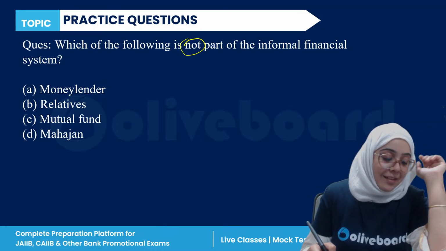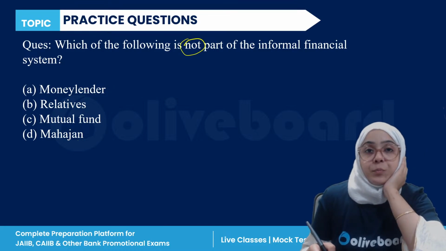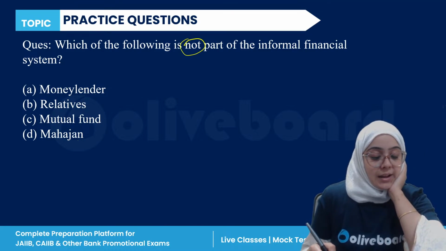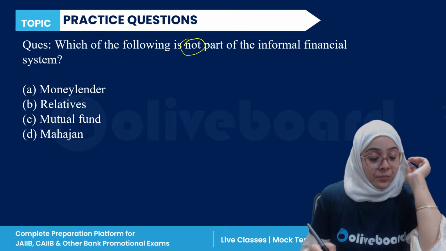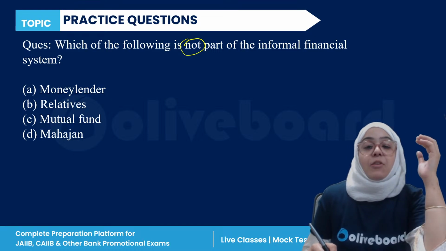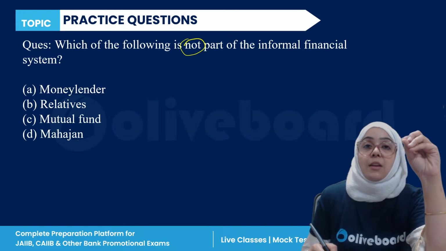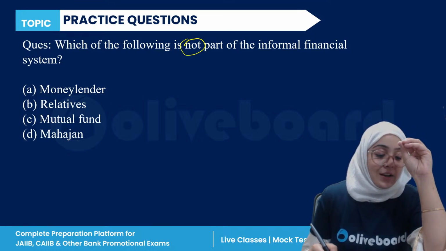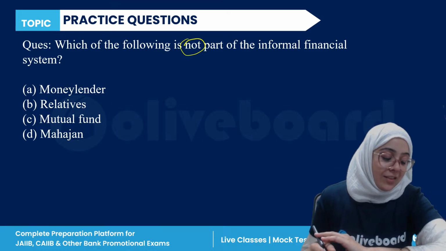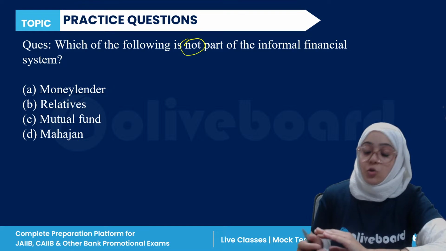Very easy, very basic. So the correct answer is, hi Kritik, hello. Kritik has said C. Chandan, C, and everyone else, please answer this question. So the correct answer for this question is what?